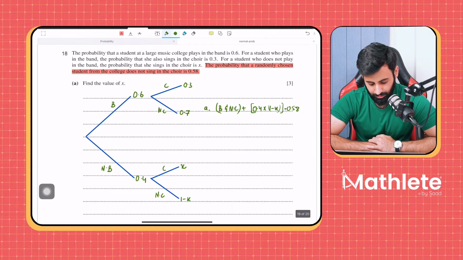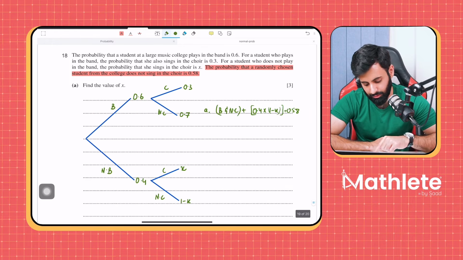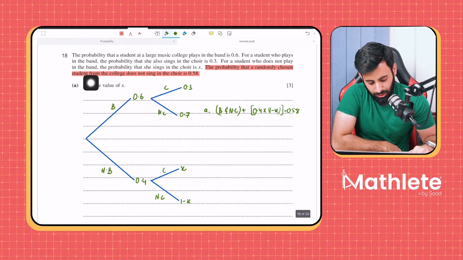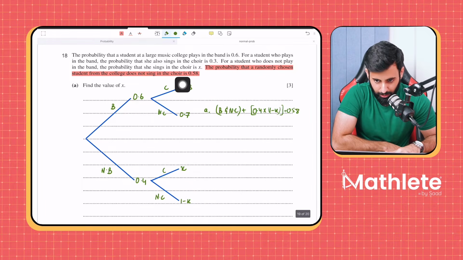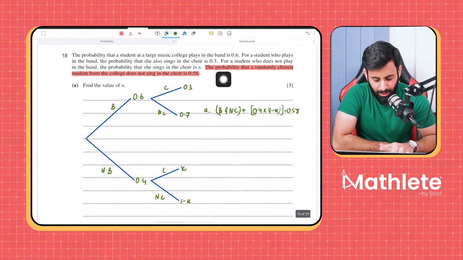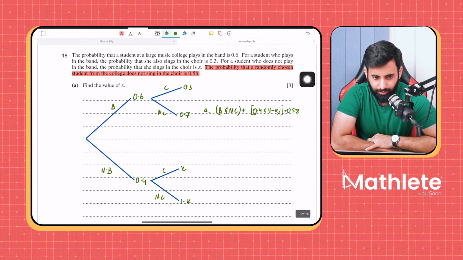Could you please give an overview again? Okay, I will. So the question says the probability that a randomly chosen student from the college does not sing in the choir is 0.58. Now, what does it say about the band? Does it say anything?